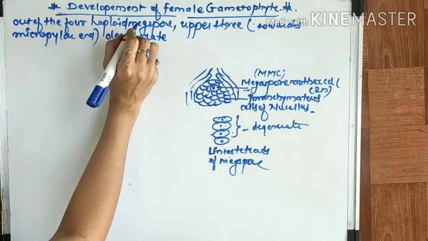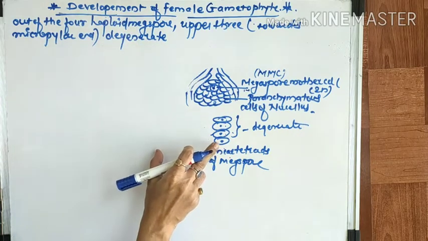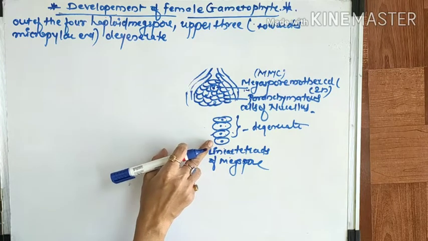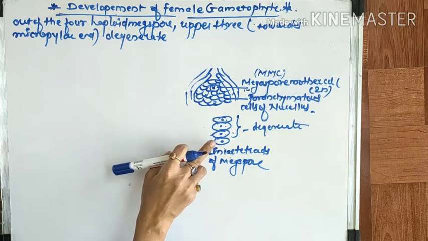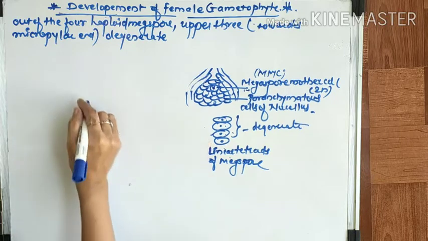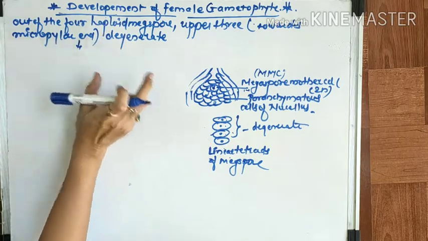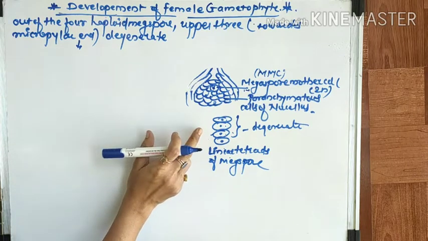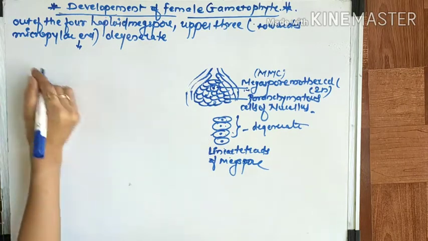Okay, and you can see at the base of the 4, 1 is left. At the base, 1 remains and that remains functional, and it is the first cell of the female gametophyte. So out of these 4, the upper 3 degenerate.